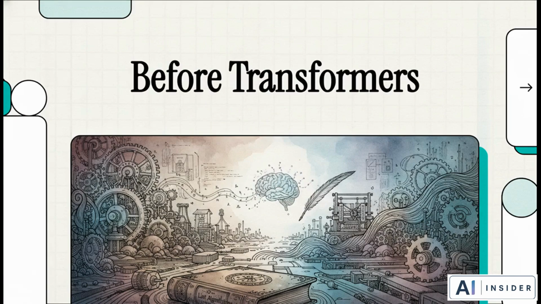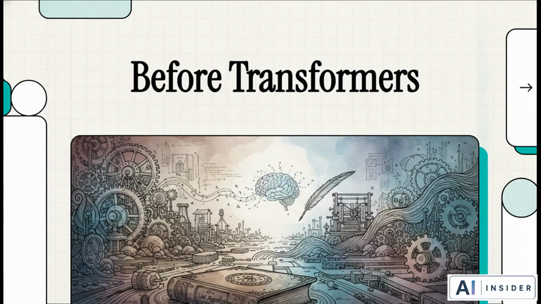Welcome to this explainer. When we look at modern AI today, when we watch a large language model effortlessly generate a perfectly reasoned essay in a matter of seconds, it honestly feels like magic. It feels like this incredible technology just dropped out of the sky a few years ago. But the truth is actually far more cinematic.